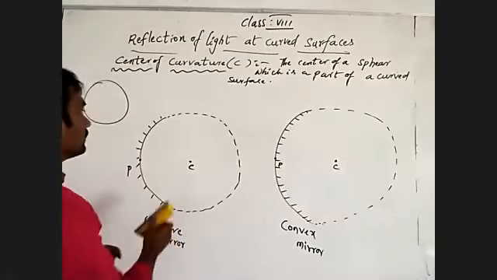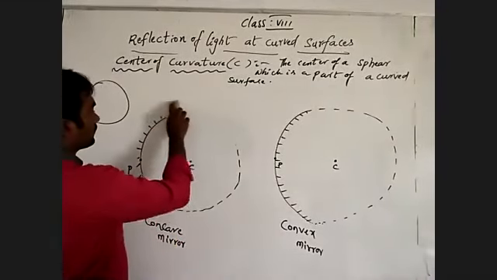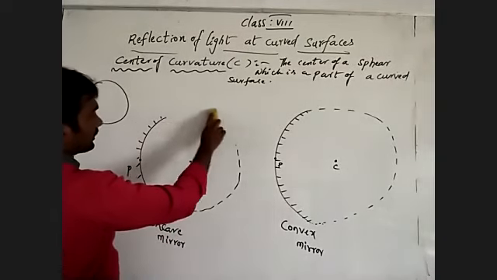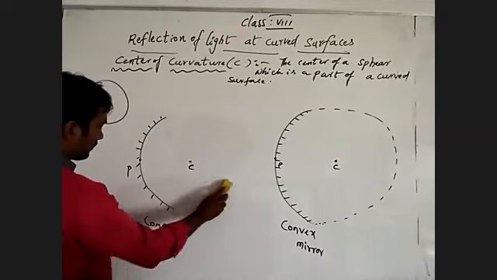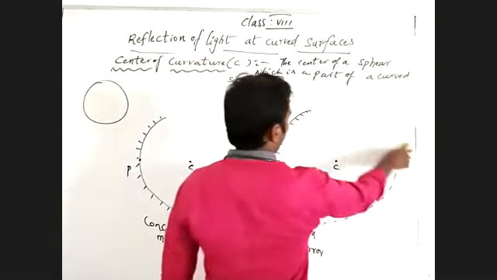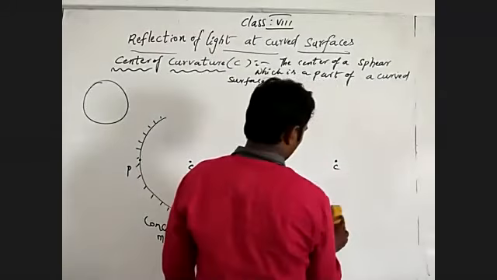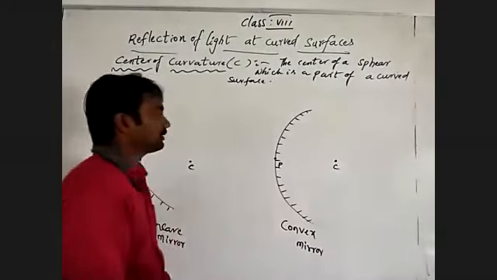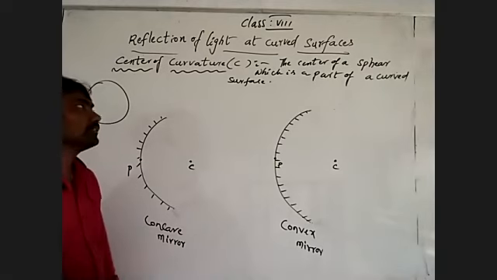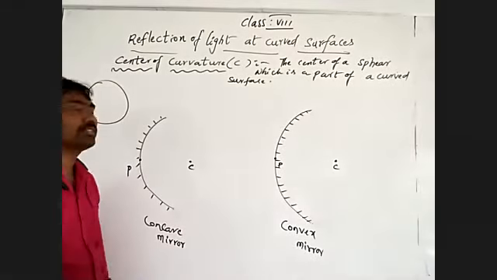See there, that is the center of curvature. So we learned the center of curvature: it is the center of the sphere, which is a part of a curved surface.